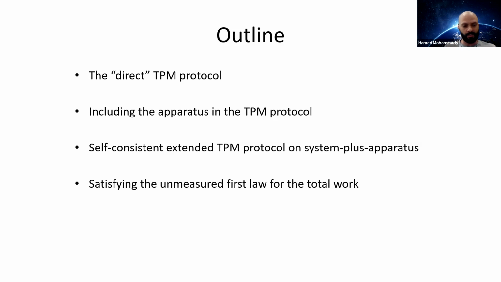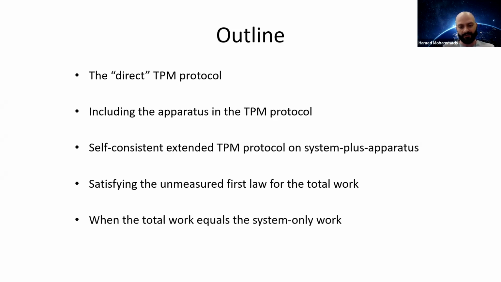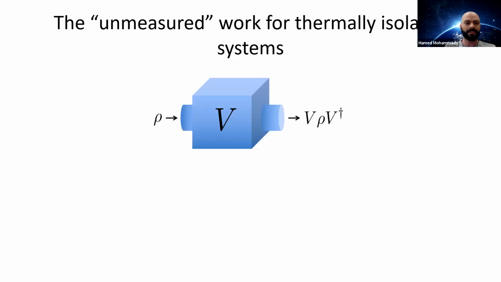And I will say what the sufficient conditions are which will allow us to satisfy the unmeasured first law of thermodynamics for the total work, for all system states and system-only unitary processes. And finally, I will describe the necessary and sufficient conditions for the total work distribution to be equal to the system-only work distribution, again, for all system states and system-only unitary processes. So what is the unmeasured work for a thermally isolated system?